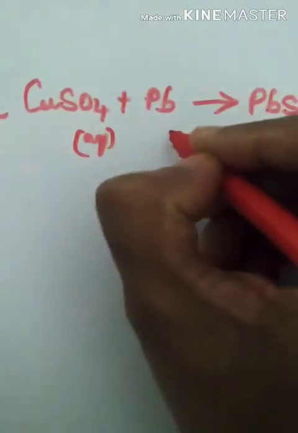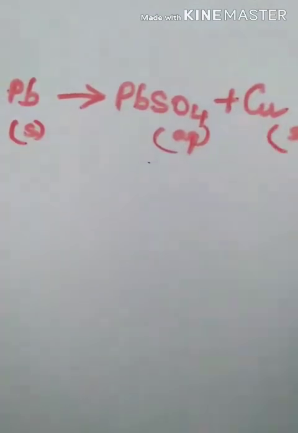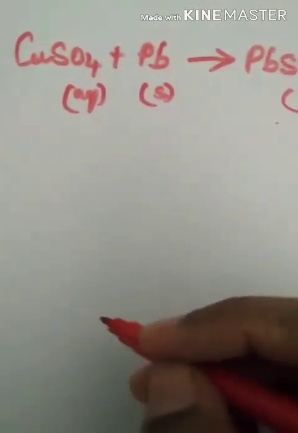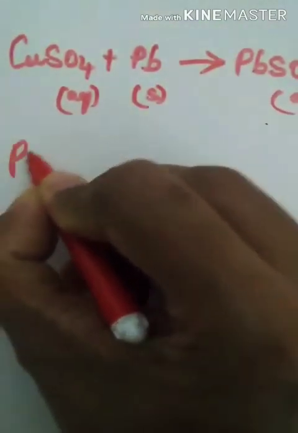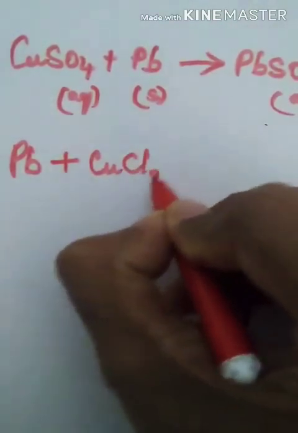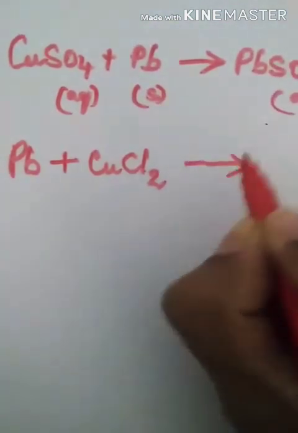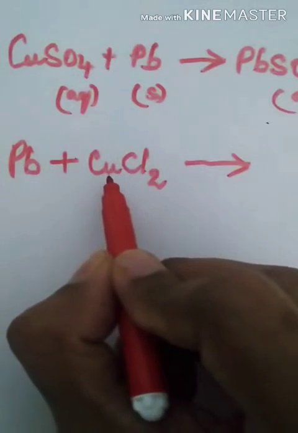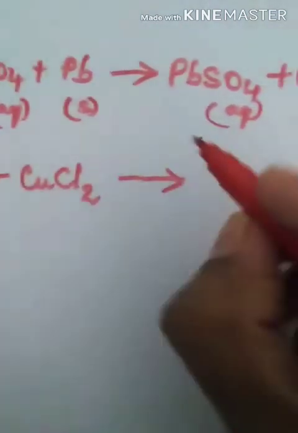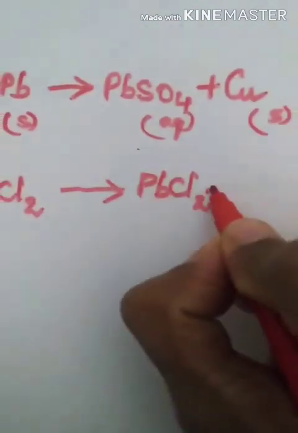CuSO4 is in aqueous form and lead in solid form. Lead sulfate in aqueous form, copper in solid form. It is already balanced. Now one more example. We have lead plus copper chloride, CuCl2. Lead plus copper chloride gives, as we just discussed, lead is more reactive than copper. So lead will take copper's place and we get PbCl2, lead chloride, plus copper.